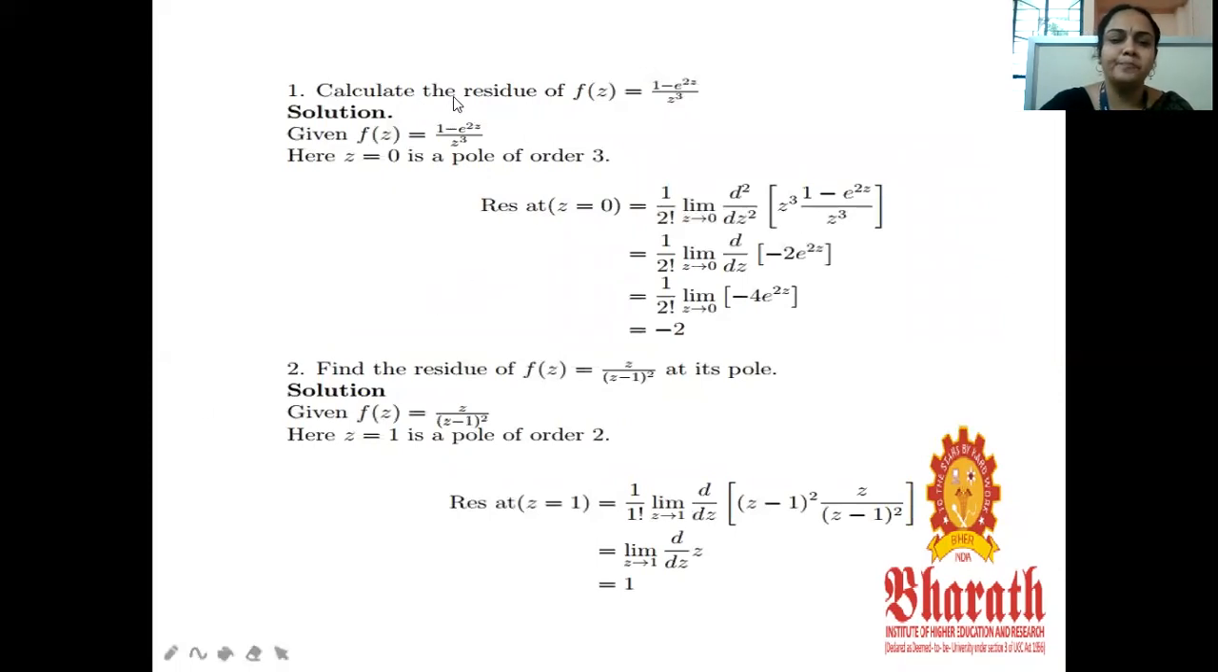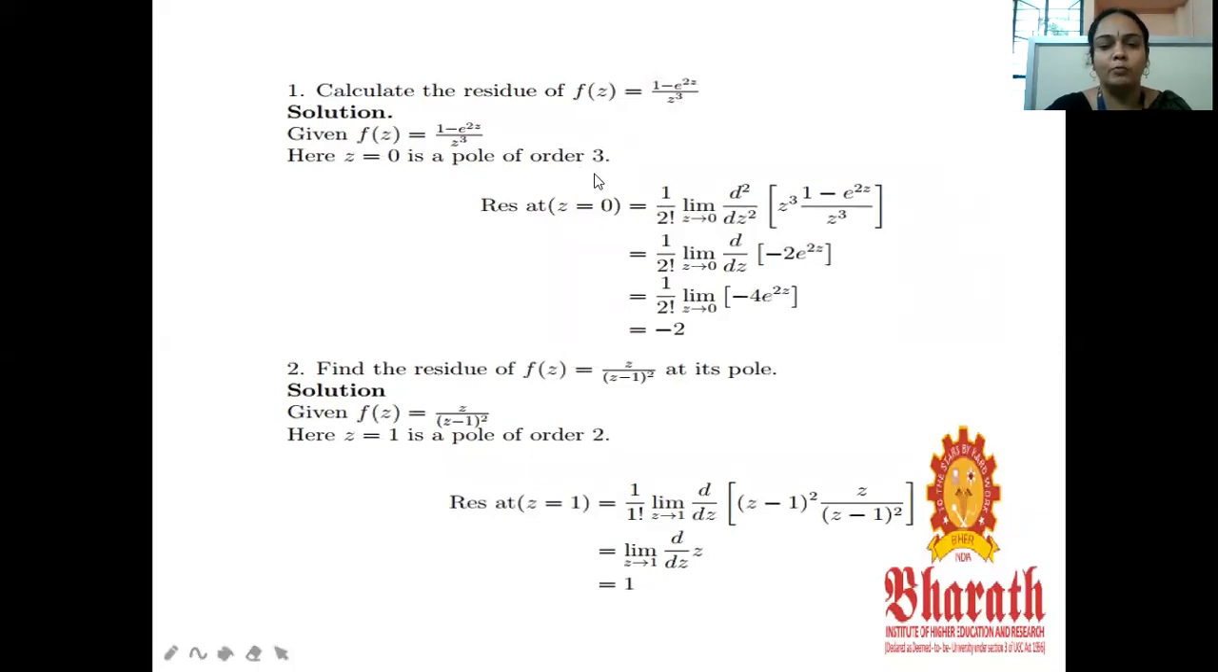First, calculate the residue of f of z equal to (1 minus e power 2z) by z cube. Before finding the residue, we have to find the pole. To find the pole, the denominator equals 0. In this problem, the denominator is z cube, so z cube equal to 0, that is, z equal to 0. The pole is of order 3 here.